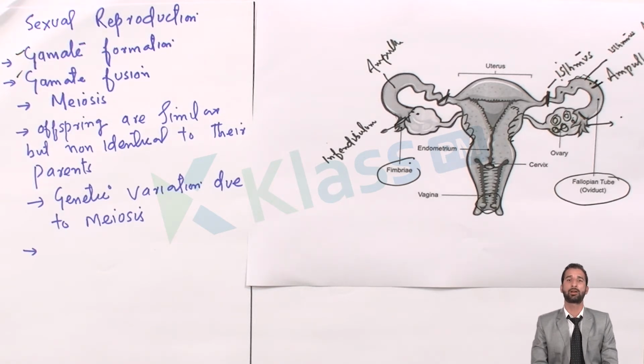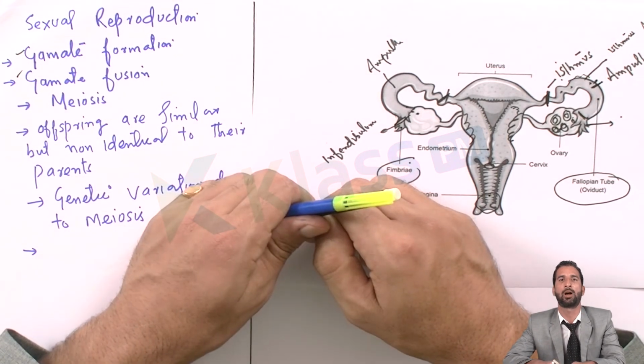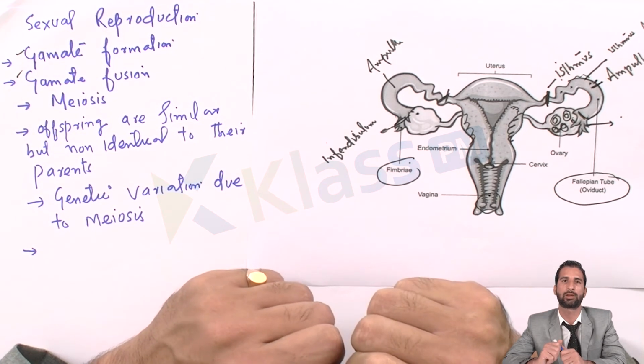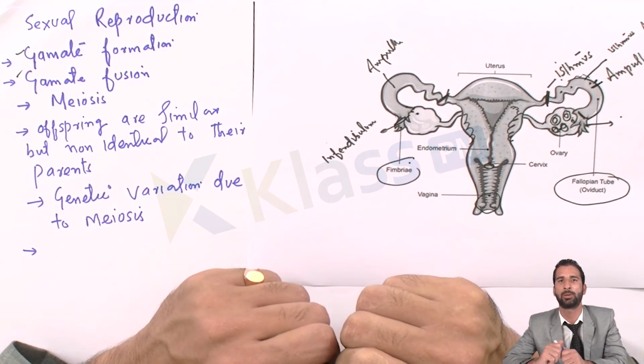where sperm formation occurs only after the age of 12. In females, the oocytes or oogonia are already there since birth. But in males, spermatogenesis occurs only after the age of 12 under the influence of some hormones. Those hormones are secreted from the pituitary, and they play an important role during spermatogenesis. Those hormones come only after the age of 12, so spermatogenesis occurs only after the age of 12 years.